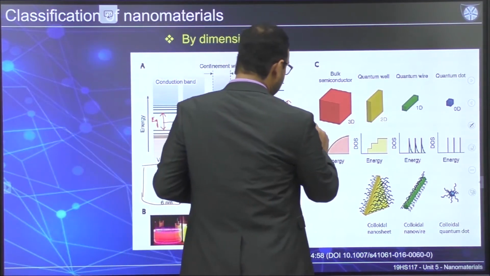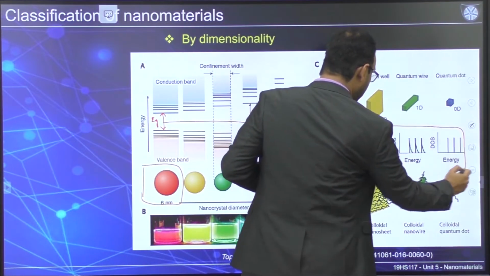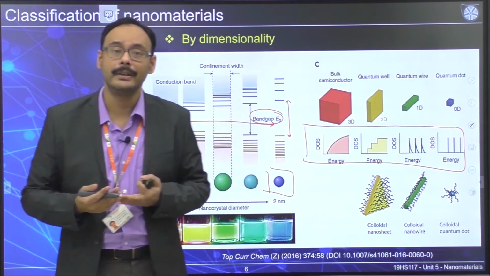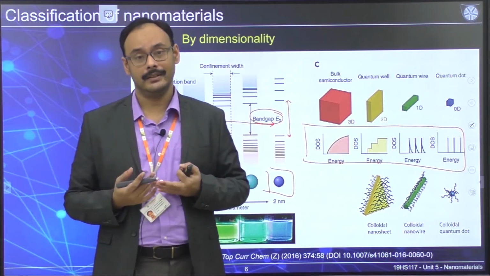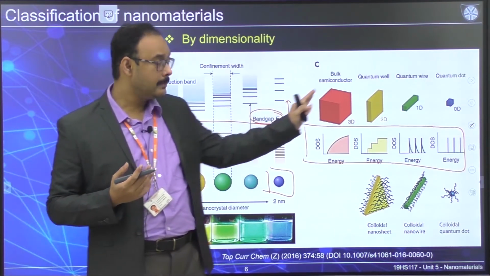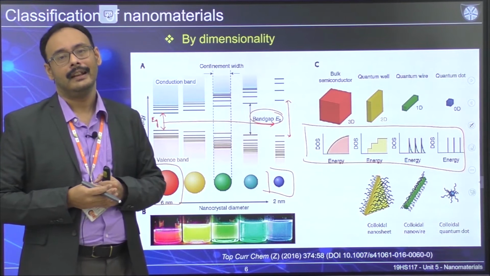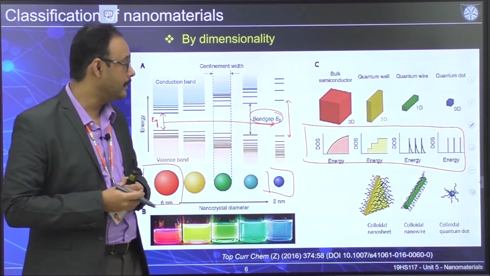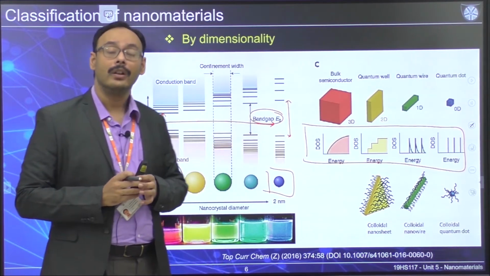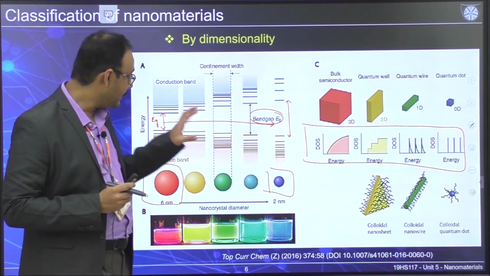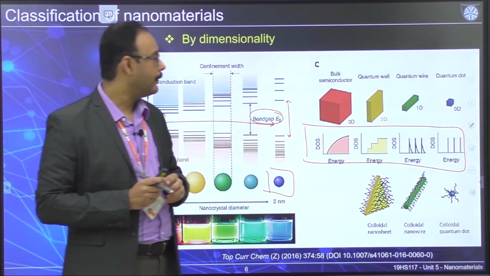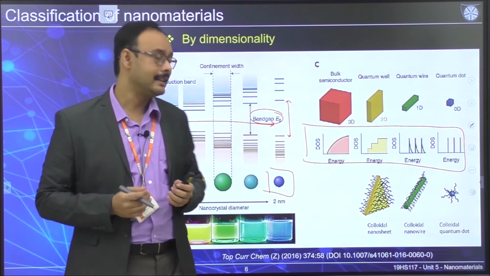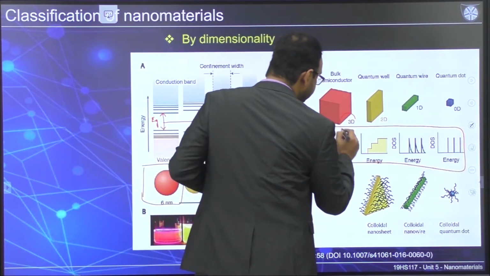So as I said, depending on the dimensionality, that means whether you are 0 dimension, 1 dimension, 2 dimension, or 3 dimension, you are possibly going to get different types of energy levels. And at the same time, those energy levels are also going to define what type of material you have. For example, for bulk semiconductor, the way we define them is essentially as 3D.